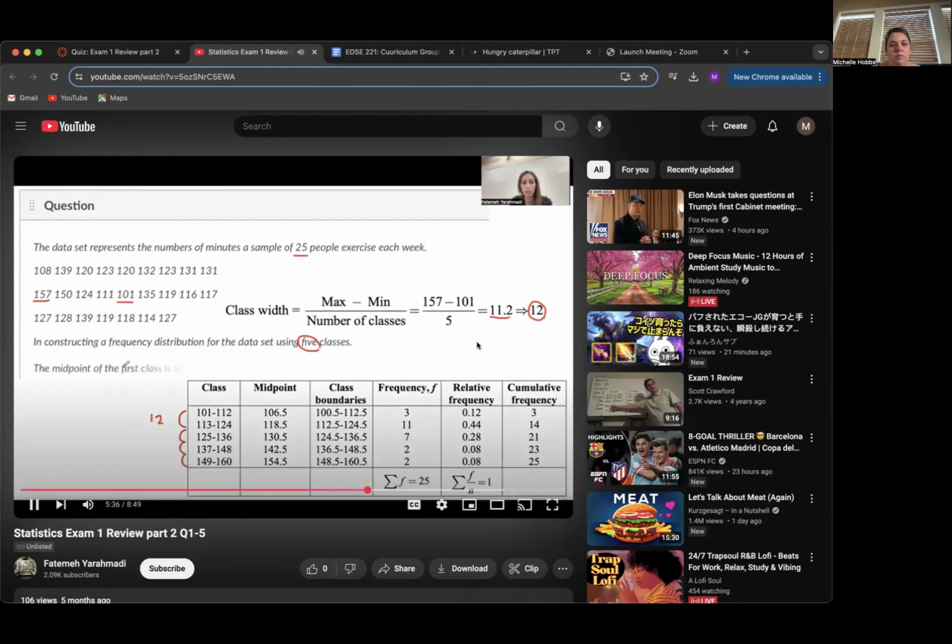So now the question says the midpoint of the first class is, well, the midpoint of the first class is 106.5. Okay, so the midpoint of the first class is listed here, 106.5.